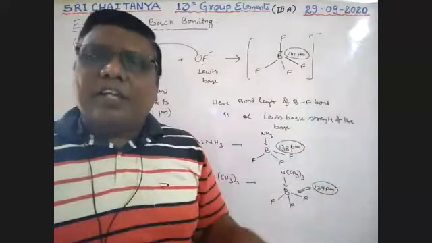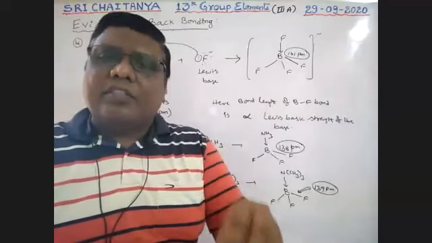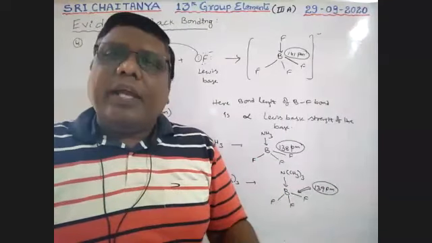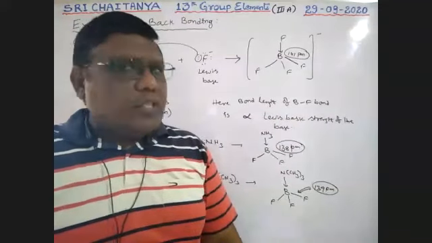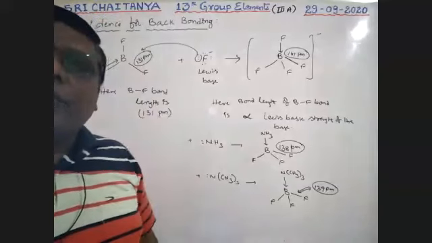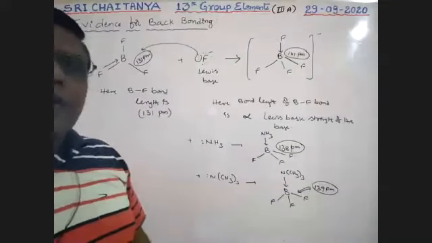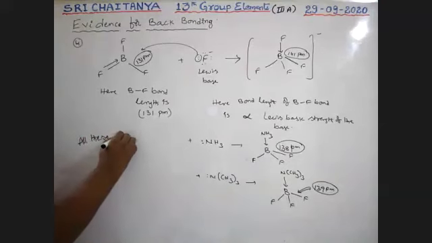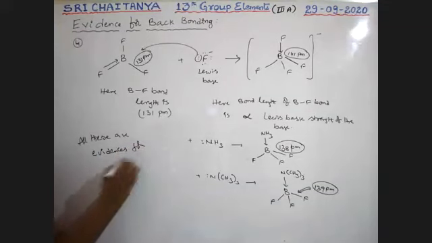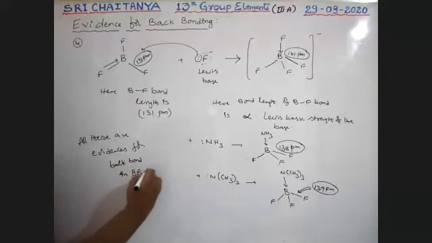So all these values, all these conclusions finally give evidence about the existence of a dative bond in BF3 molecules. So these are the evidences for dative bonds, back bonds, in the BF3 molecule.